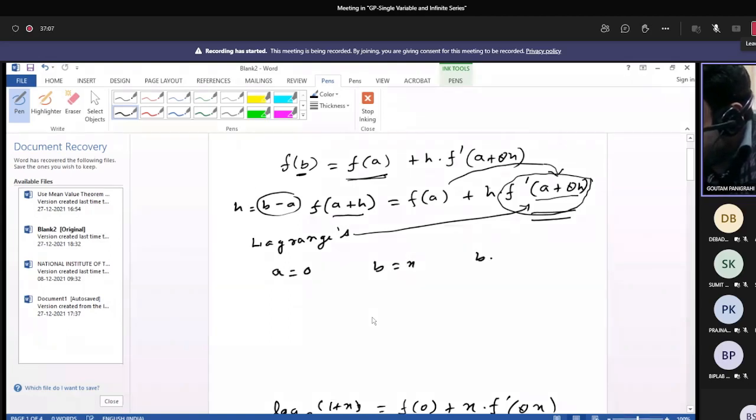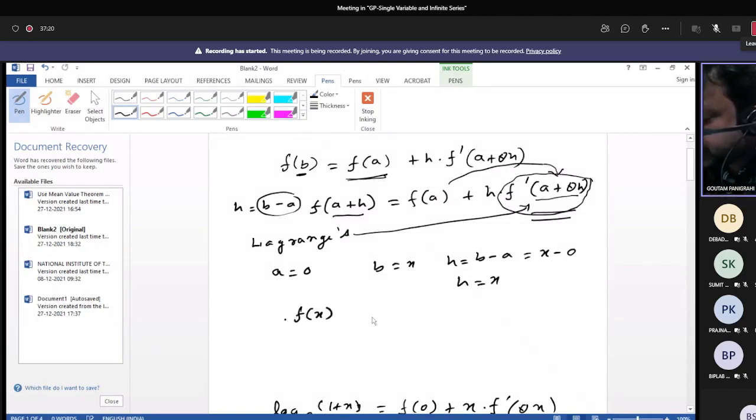In the last problem we assumed a was 0, so b minus a equals x minus 0. So h is here x. Then you can consider f(b), f(x) equals f(a), f(0), plus h, that is b minus a, x minus 0, that is x, into f dash (a plus theta h), that is 0 plus theta into x, so only theta x.